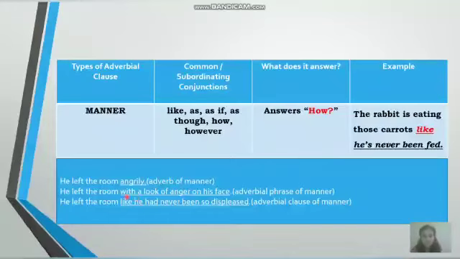Now look at the next example. He left the room with a look of anger on his face.